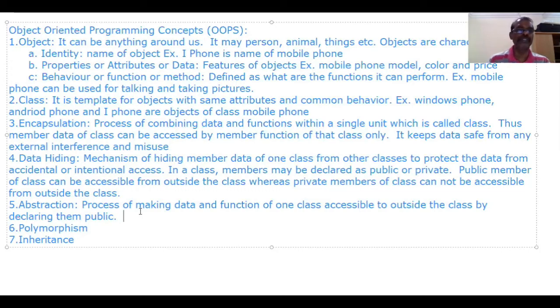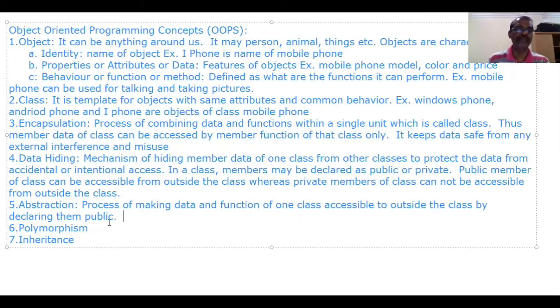Already we studied encapsulation, the process of combining data and functions within a single unit, where member data of a class can be accessed by member functions of the class only. Here we studied the process of making data and functions of one class accessible to outside the class by declaring them public.